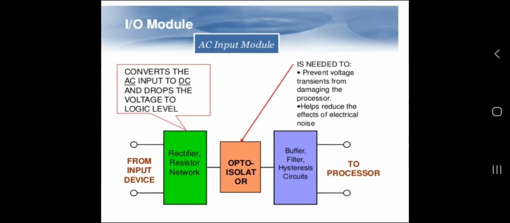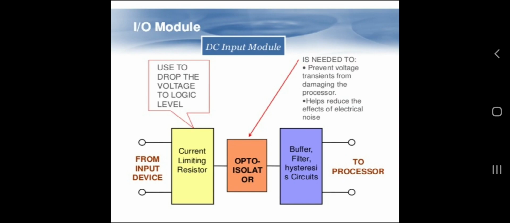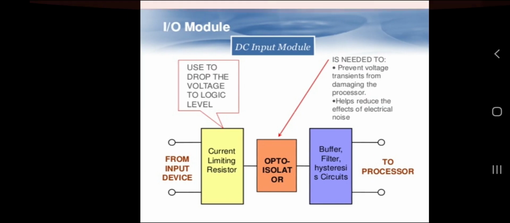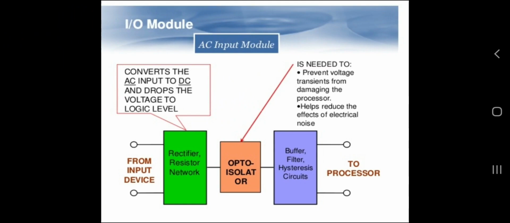Then similarly, the AC input model is used. In the AC input model, rectifiers are also used. In the case of DC, the current limiting resistors and isolators are used. In the case of AC, opto-isolators are used, but a rectifier resistor network is used to convert the AC input to DC and drop the voltage to logic level. From the input device, the rectifier resistors are used, then opto-isolators, and then buffer, filter and hysteresis circuits are used, and then input is supplied to the processor. So this is about AC input.